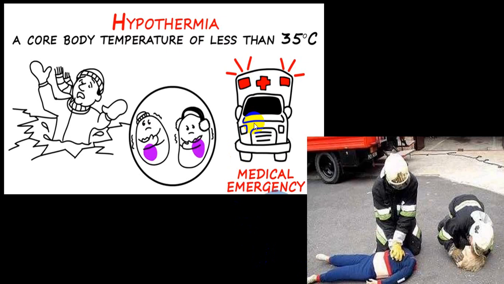Already we have mentioned that hypothermia means when your body temperature falls below 35 degrees centigrade or 95 degrees Fahrenheit. Good number of times it will end up as a medical emergency where you might even require to give cardiopulmonary resuscitation.